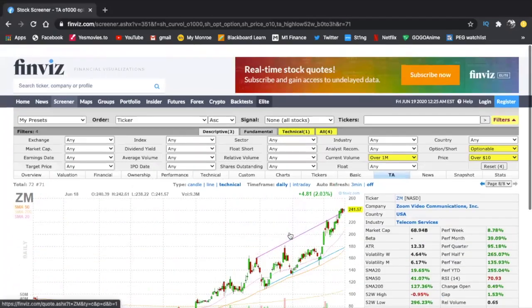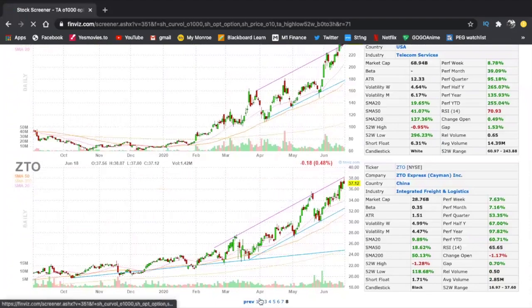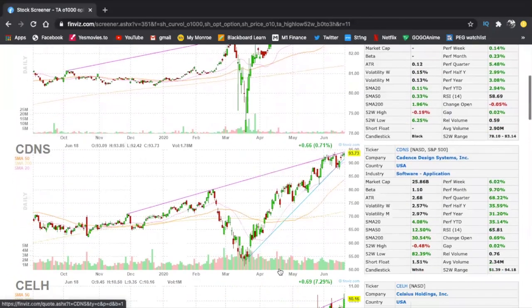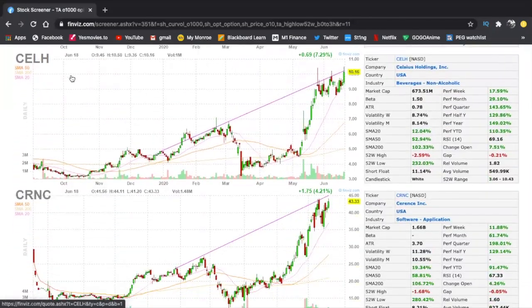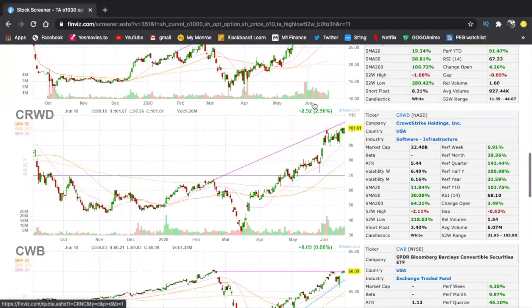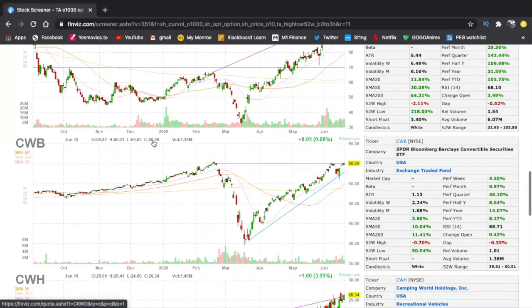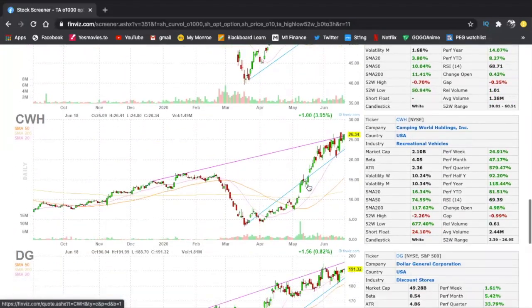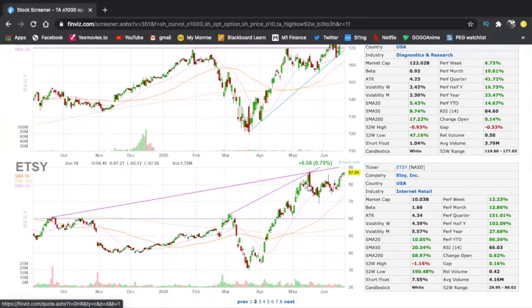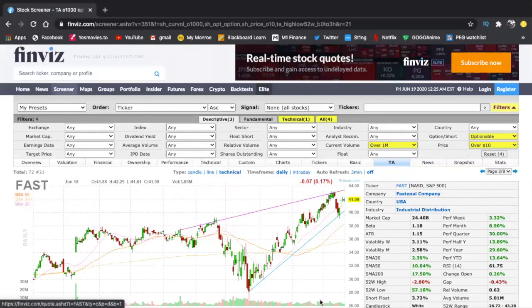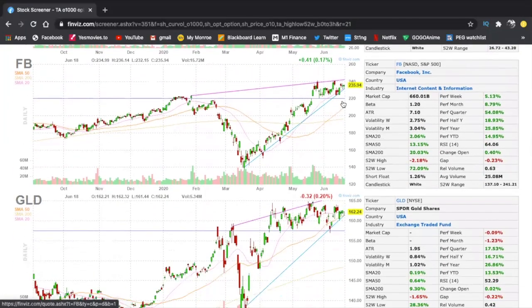So that was a couple of stocks. We got to see 2-3 stocks that I really liked. CLH was one of them that I really liked a lot. CWB is another one that I very much liked because it's right about to break out. ETSY is one that I definitely want. So that's about 3 stocks. You can go through the other ones. Facebook, I would keep a watch because Facebook gets volume. So yeah, that's 4 stocks so far that I have found already.